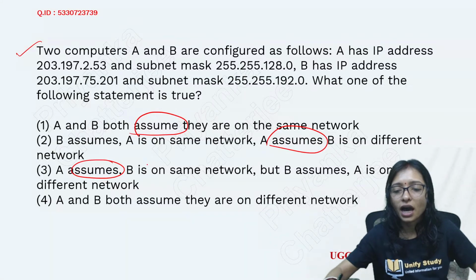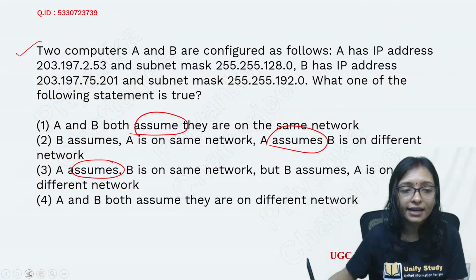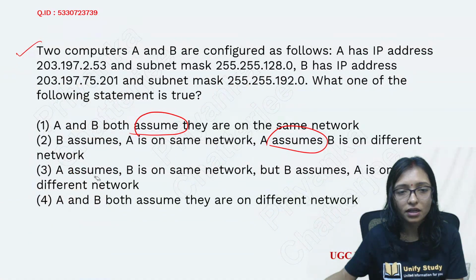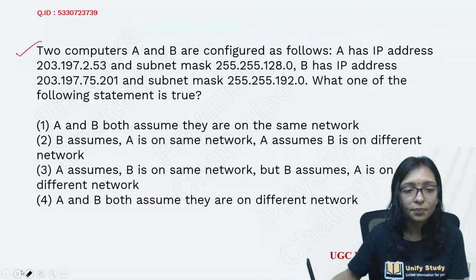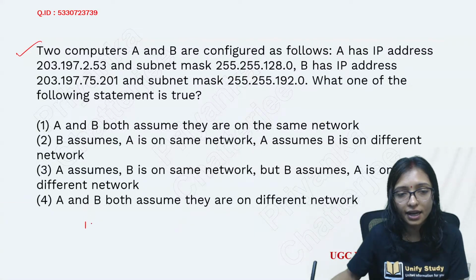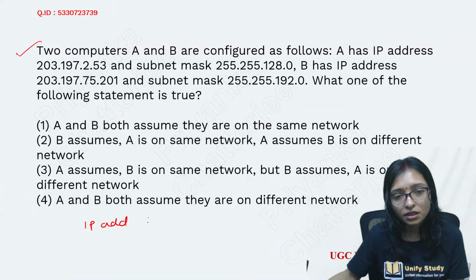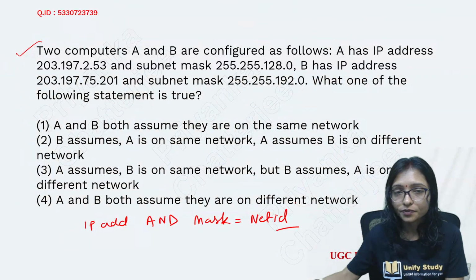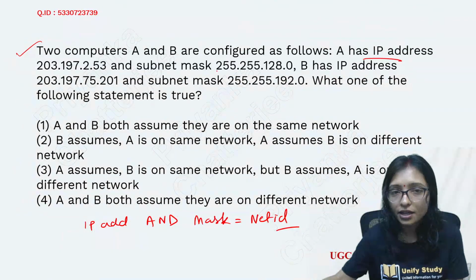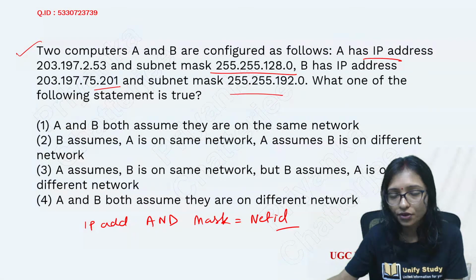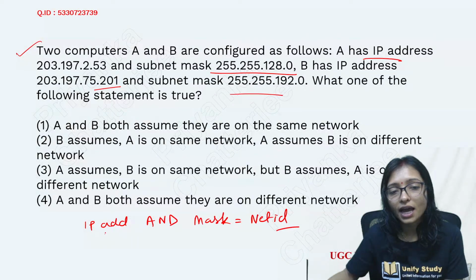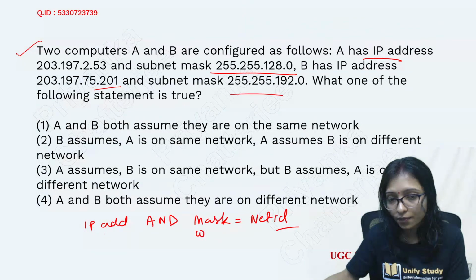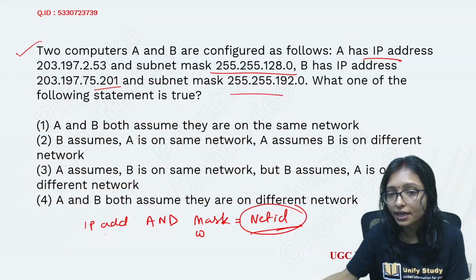Actually, when we are finding the net ID, whenever the mask is given and the IP address is given, you can get the net ID. If you do the AND operation of the IP address with the mask, then you get the net ID. Now here you can see that this is the IP address where the mask is different. Here also this is the IP address where the mask is different. Now if you do the IP address with its own mask, then you get the correct net ID.